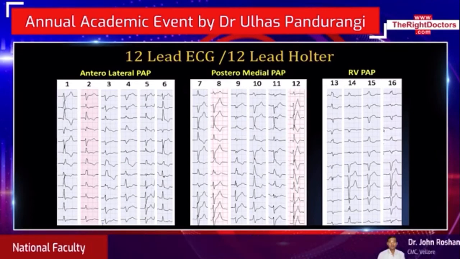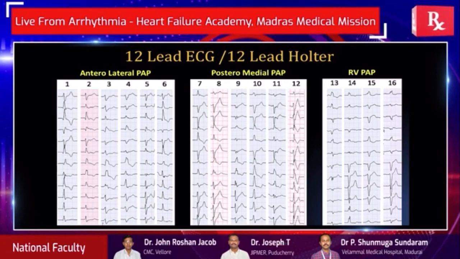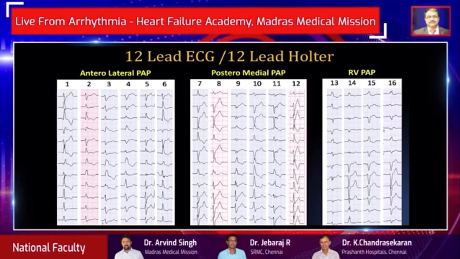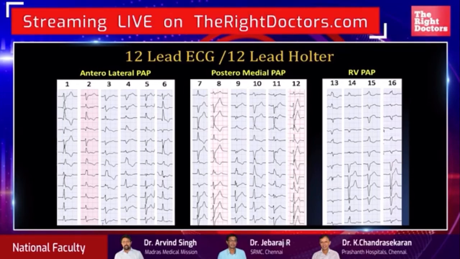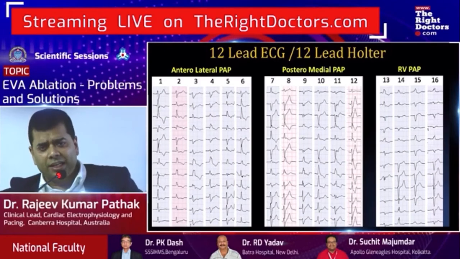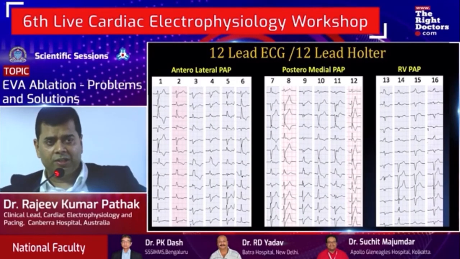Anterolateral papillary muscle classically can have inferior lead discordance. So lead 2 not necessarily will always be an inferior lead, it can be a small R wave followed by S wave. And generally, depending on whether this is a septal exit versus a lateral exit, lead 1 can be purely positive or negative. Generally speaking, they are more negative because these anterolateral papillary muscle PVCs generally have a lateral exit.